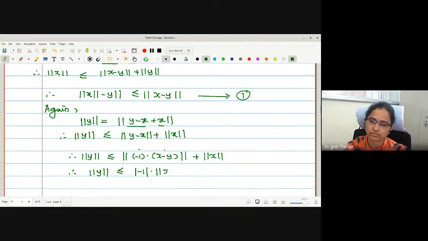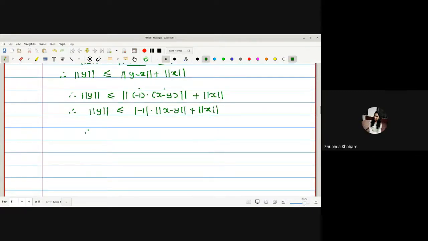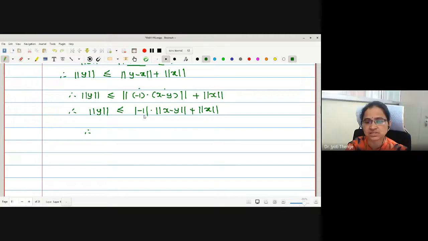Very good. Plus norm of x as it is. What is the value of mod of minus 1? It's plus 1. Let me shift this norm x to the left. So this is norm y minus norm of x less than or equal to norm of x minus y.